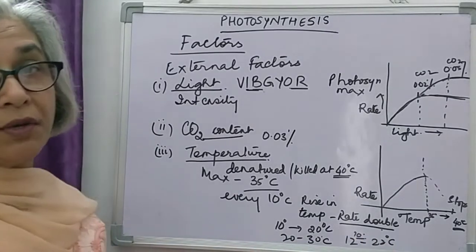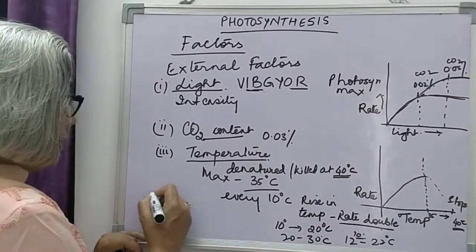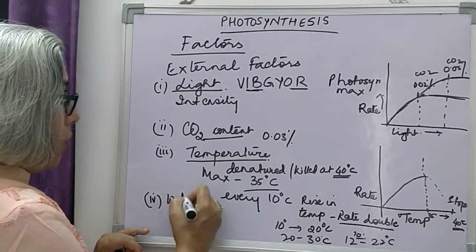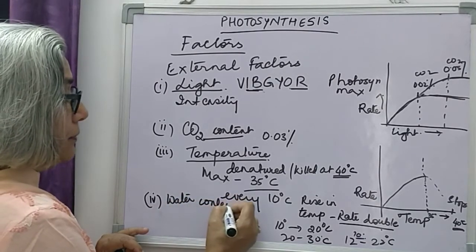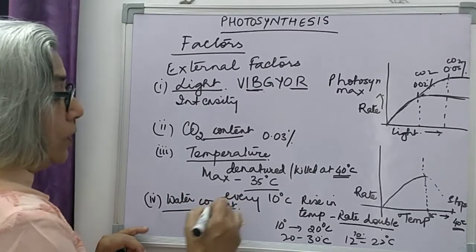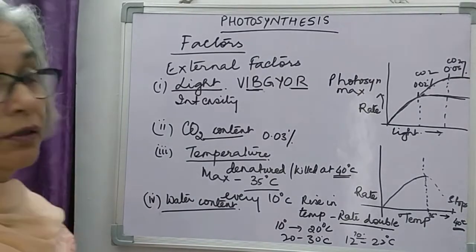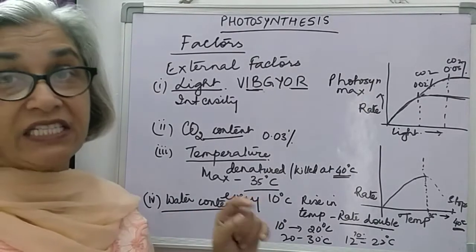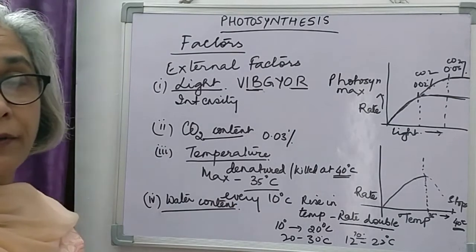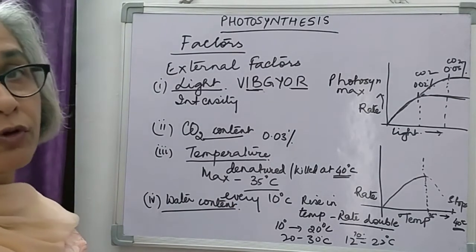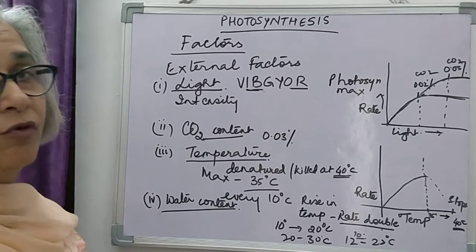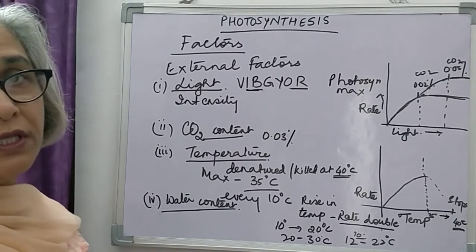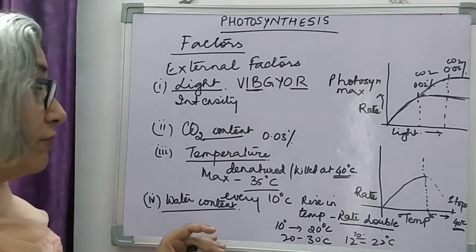The fourth external factor is the water content in the plant. If water is available externally, roots absorb water. So if water is available, photosynthesis will take place. If water is not available, photosynthesis is going to be affected.